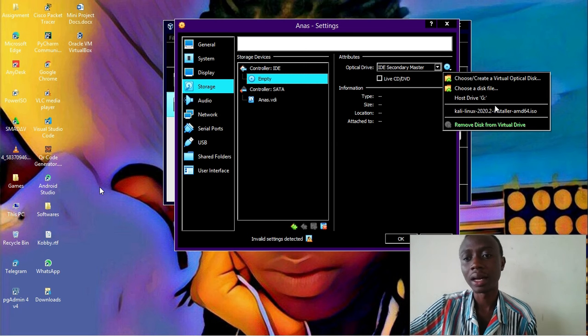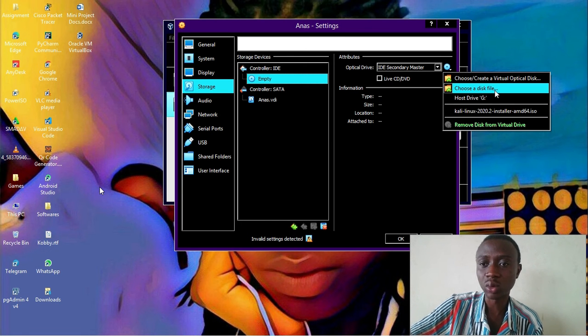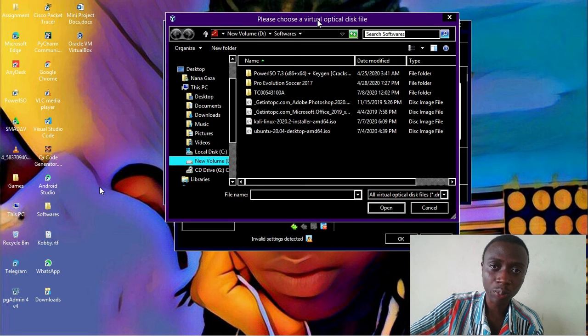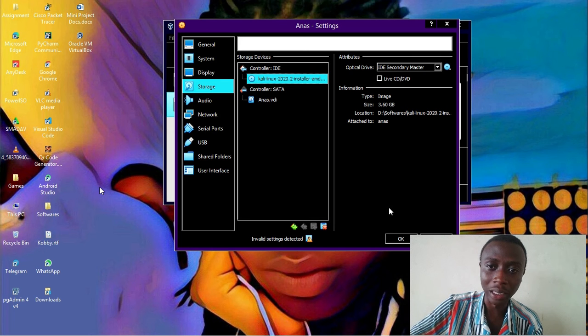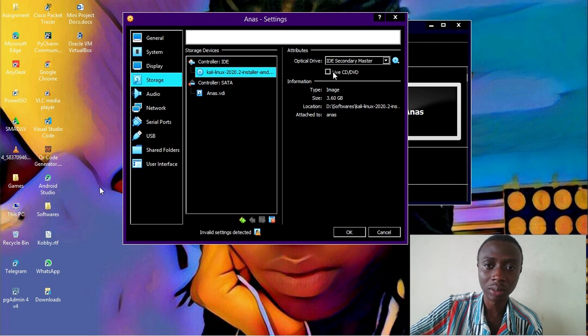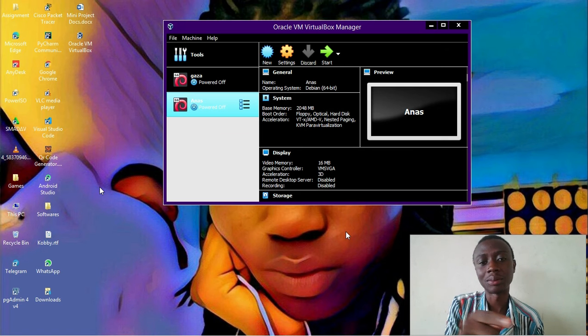And you can see that I have the Kali Linux operating system here. If you don't have it here, you have to navigate to it through the choose a disk file option. When I select it, see that it has opened where I have this operating system. I have the Ubuntu, the Kali Linux, and other stuff. So I'm going to select that one and say open. It is not a physical disk, so I'll leave this one unchecked, and I hit OK. Now we have inserted our disk containing our operating system into our machine, and it's bootable.